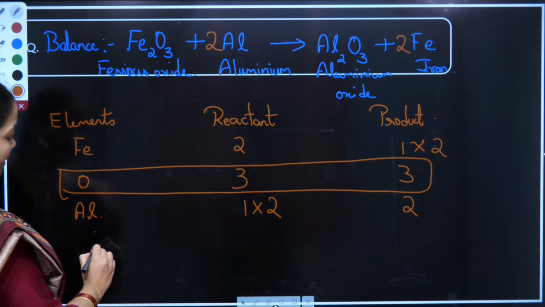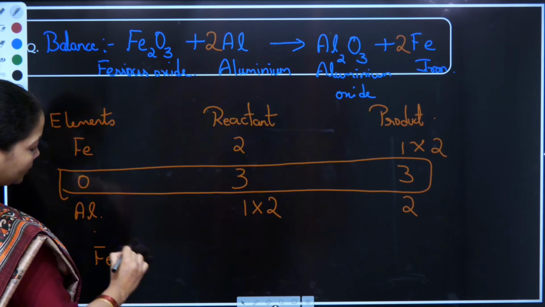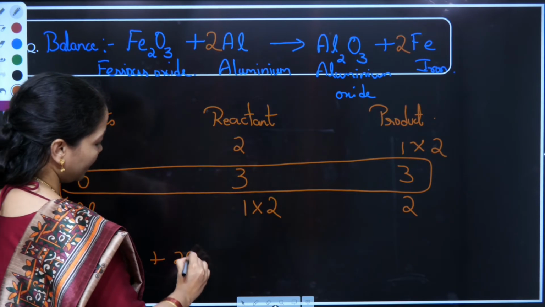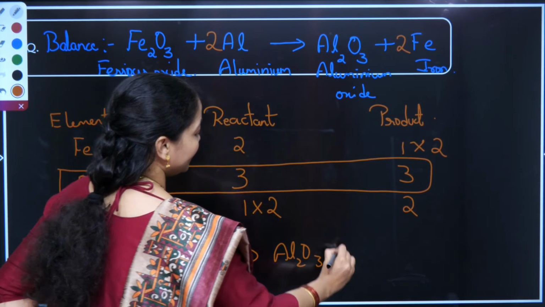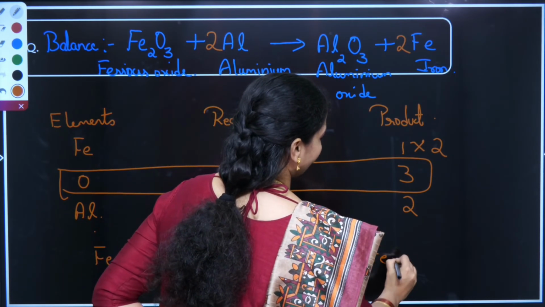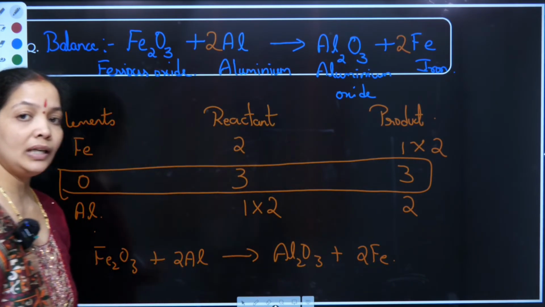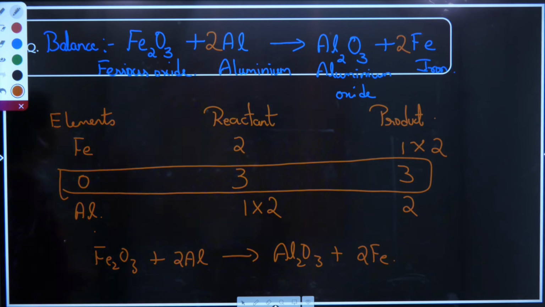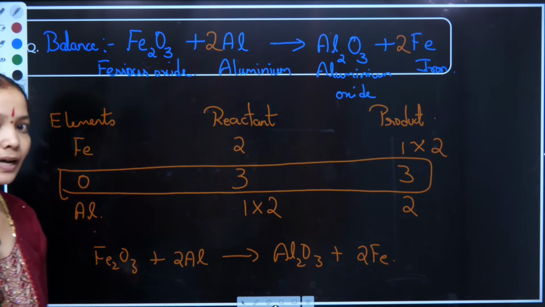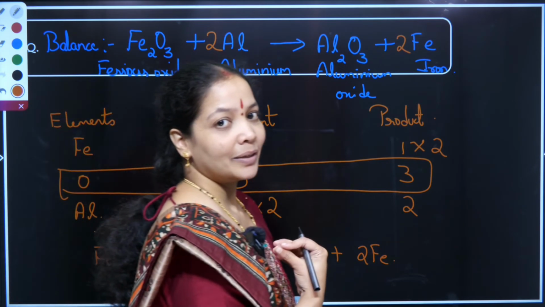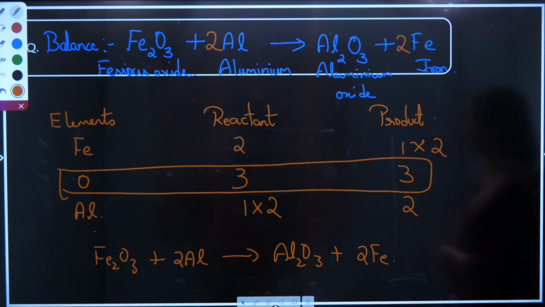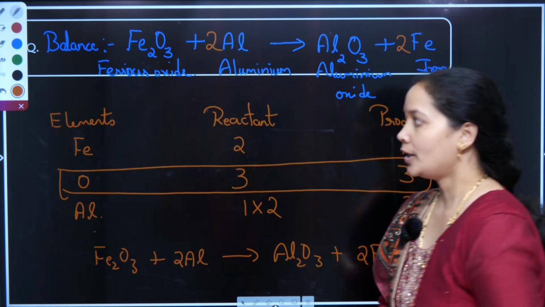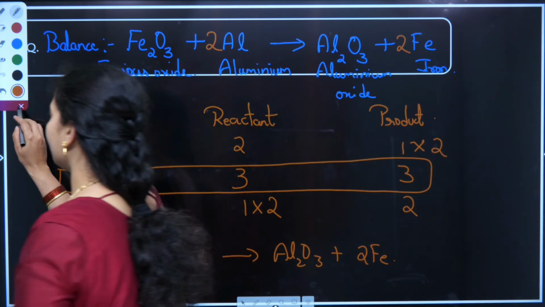Hence we'll write the equation again. Fe2O3 plus 2Al gives Al2O3 plus 2Fe. This is the symbolic representation of this chemical equation in balanced format. Is everybody concentrating and able to understand whatever we have done? I hope so. So we'll move on to the next question.